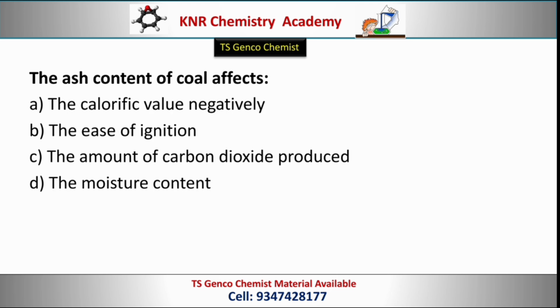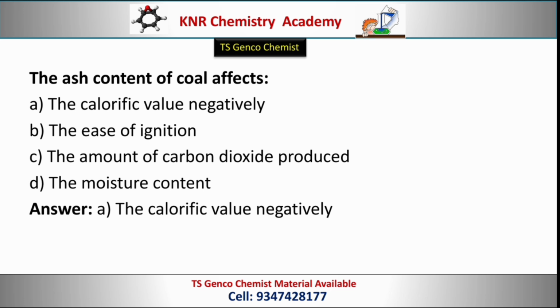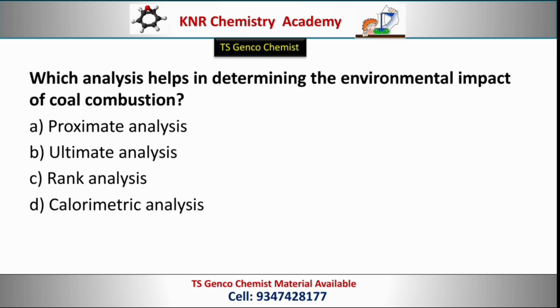The ash content of coal affects? Options: the calorific value negatively, the ease of ignition, the amount of carbon dioxide produced, the moisture content. Correct option, option A, the calorific value negatively. Next question. Which analysis helps in determining the environmental impact of coal combustion? Options: proximate analysis, ultimate analysis, rank analysis, calorimetric analysis. Correct option, option B, ultimate analysis.